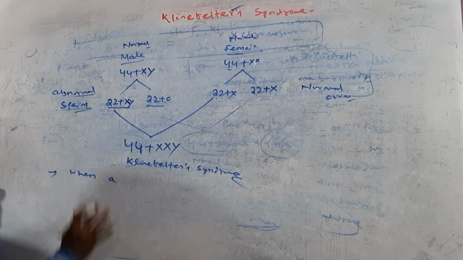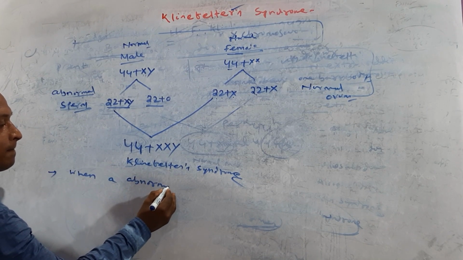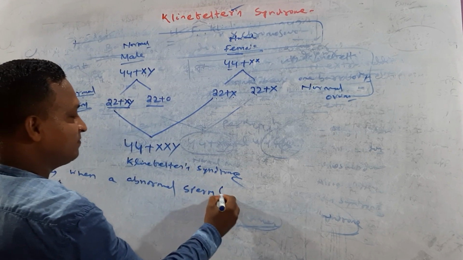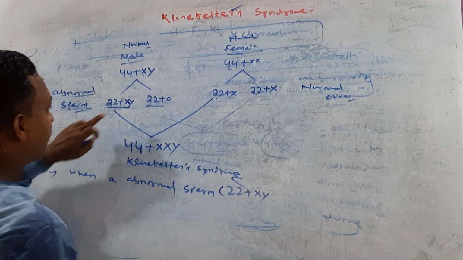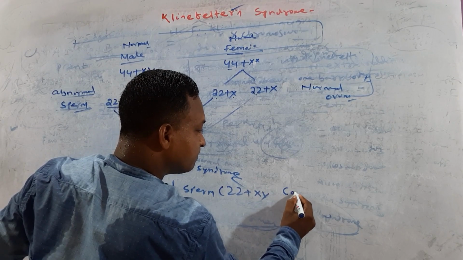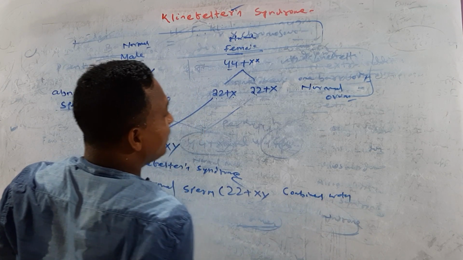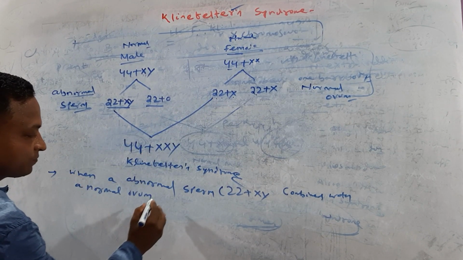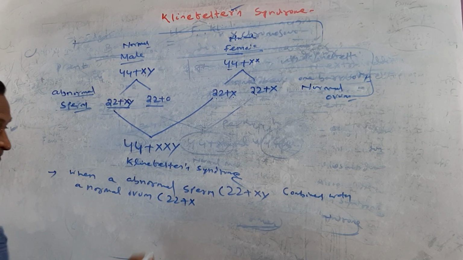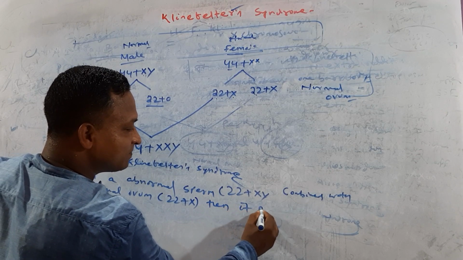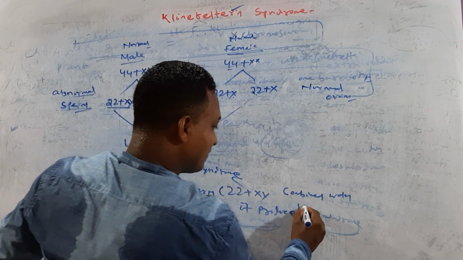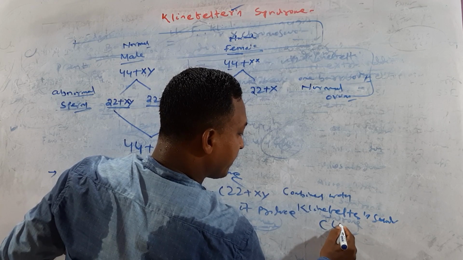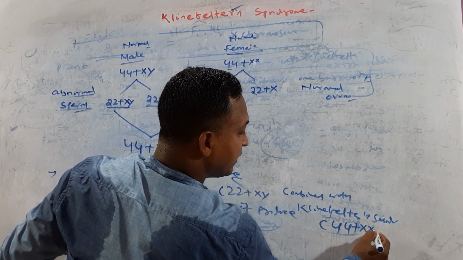When an abnormal sperm, this sperm, that is 22 plus XY, combines with a normal ovum, that is 22 plus X, then it produces Klinefelter's syndrome, in bracket 44 plus XXY.